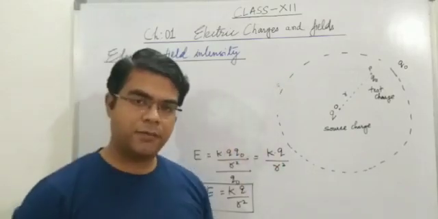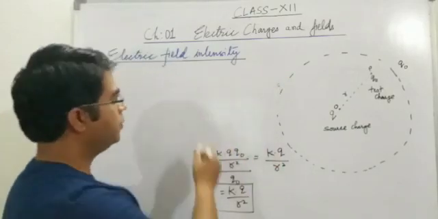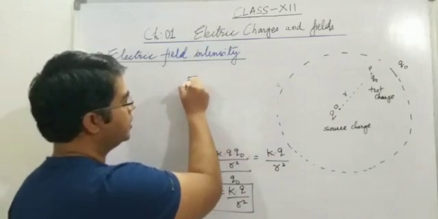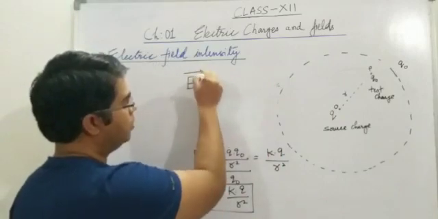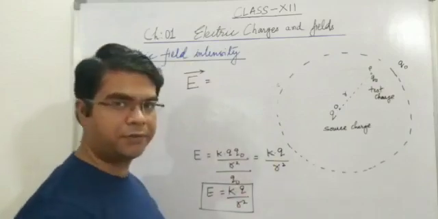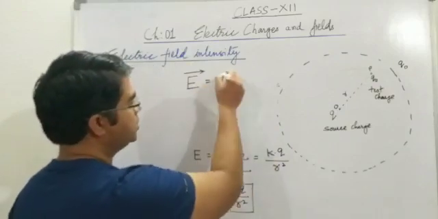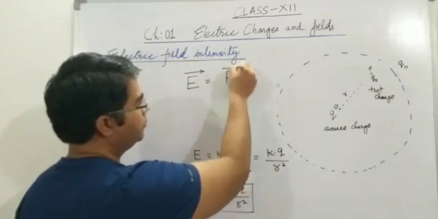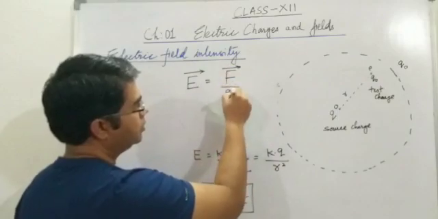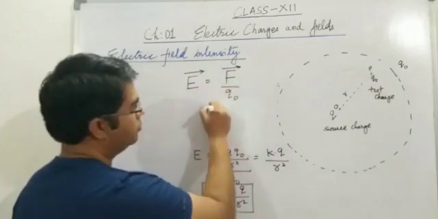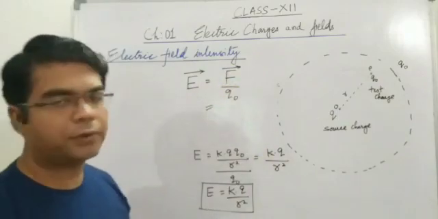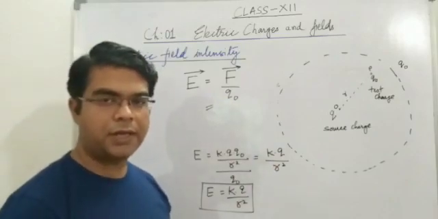Electric field is a vector quantity. Therefore, the vector form of electric field is given by, now I am giving the vector form of the definition, vector E is equal to vector F divided by Q naught. So this equation is the vector form of electric field intensity.